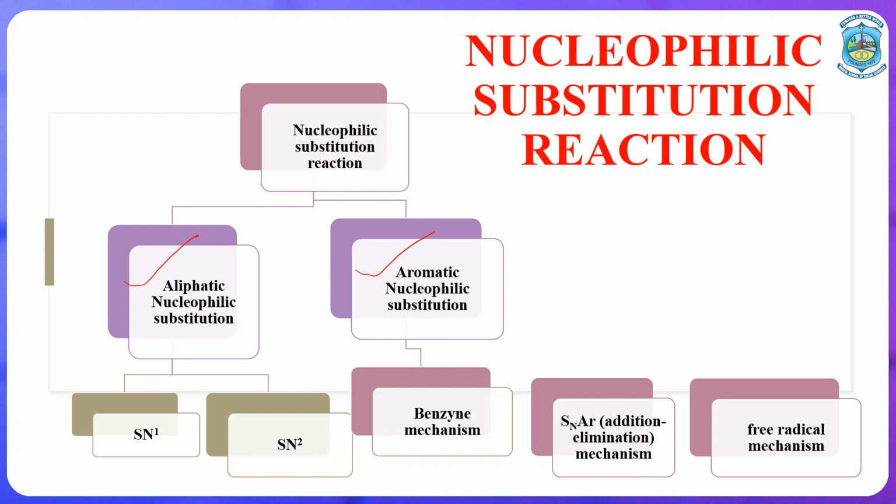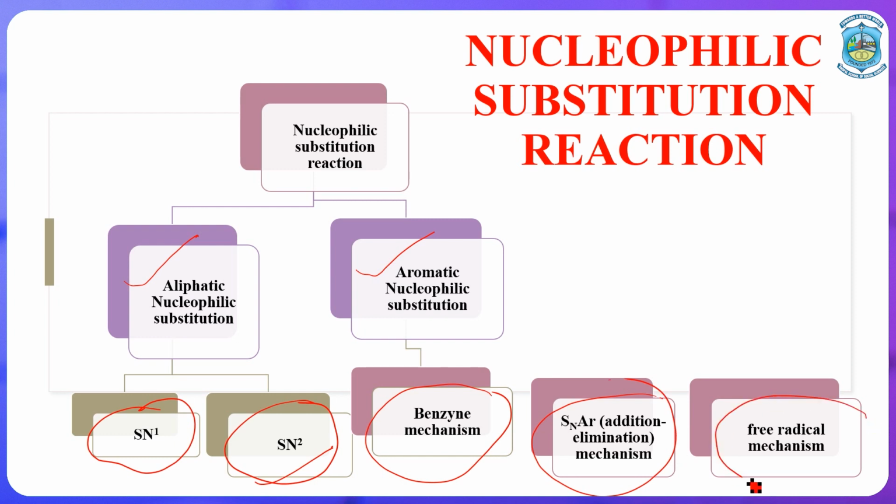The nucleophilic substitution reaction in aliphatic species is further subcategorized into two types: SN1 and SN2 reaction, whereas the aromatic nucleophilic substitution reaction has broadly 5 categories: SN1, SN2. Apart from that, it has the benzyne mechanism, SNAr addition elimination mechanism, and free radical mechanisms. So, these are the different types of substitution reaction that occur in the molecule.